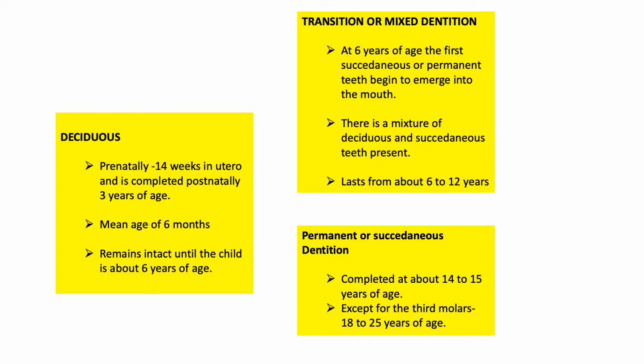So that is about each dentition. We had discussed that human dentition has two sets, the deciduous as well as the permanent dentition. What is deciduous dentition, what is permanent dentition, and what is a transitional or mixed dentition?